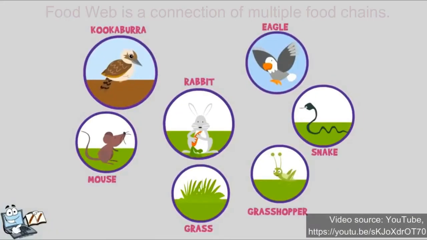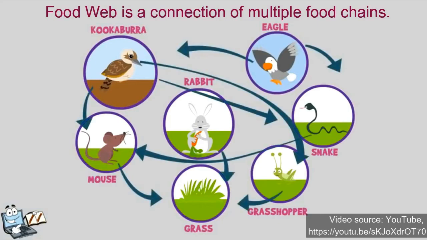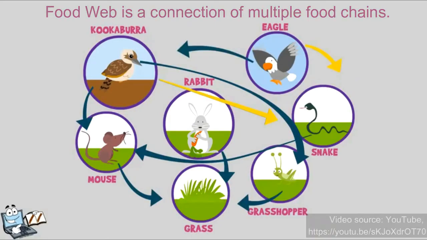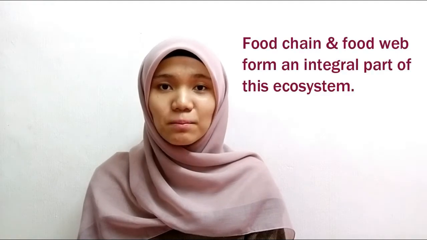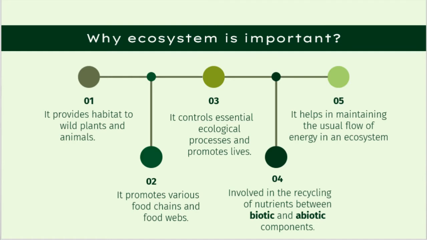But everything is not that simple, where a food web is a connection of multiple food chains. From this chart, grass can be eaten by both rabbits and grasshoppers. Mouse can be eaten by snakes and kookaburra, and this snake can be eaten by eagle and kookaburra. From the food chain and food web, we get to know how organisms relate to each other. Food chain and food web form an integral part of this ecosystem.